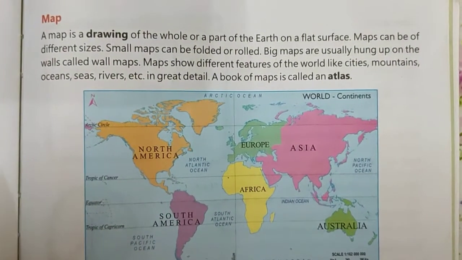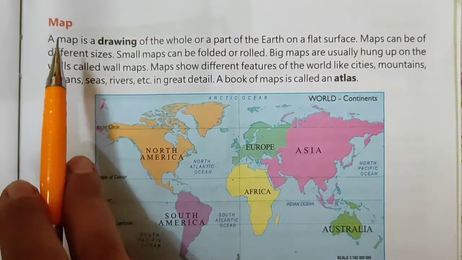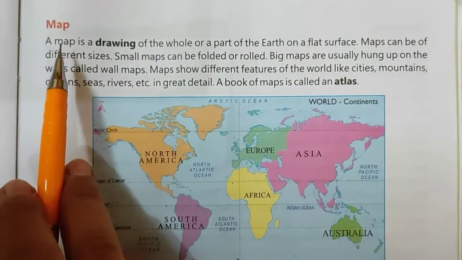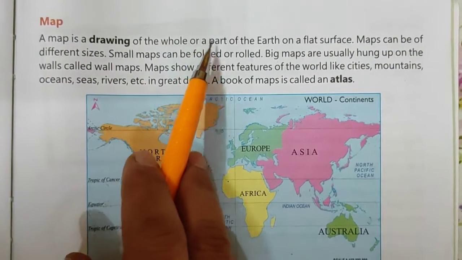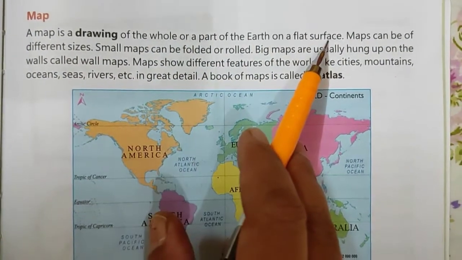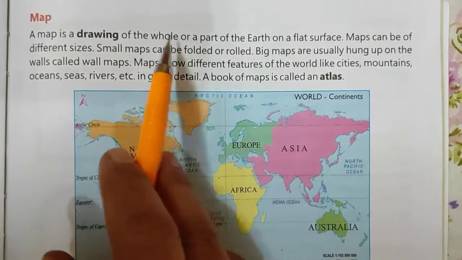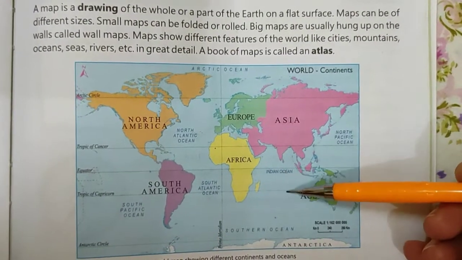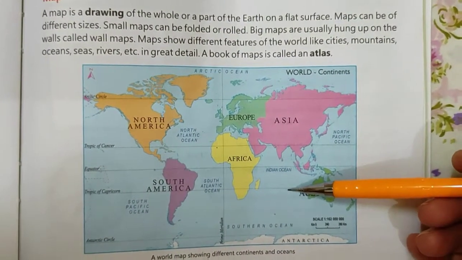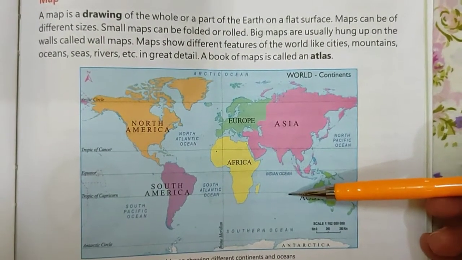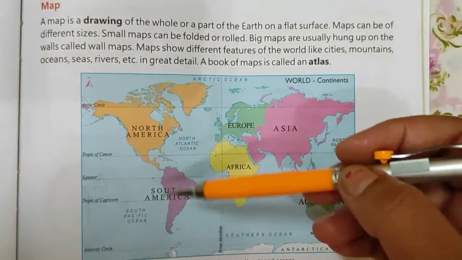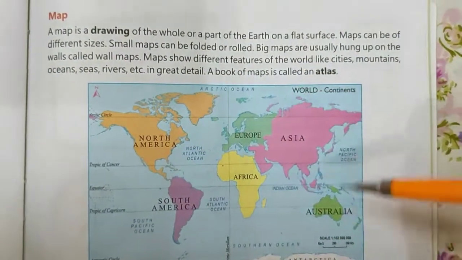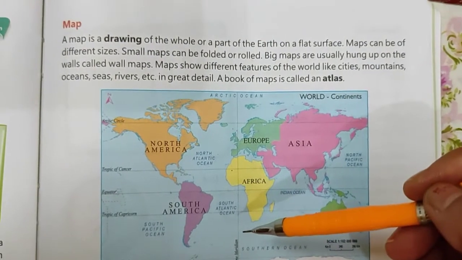Now children, we will start from page number 99, that is map. A map is a drawing of the whole or a part of the earth on a flat surface. What is a map? A map is a drawing of the whole or part of the earth. Like children, you can see this map. This is a map of the world. And on this map, we can see either the whole of the earth or a part of the earth also.